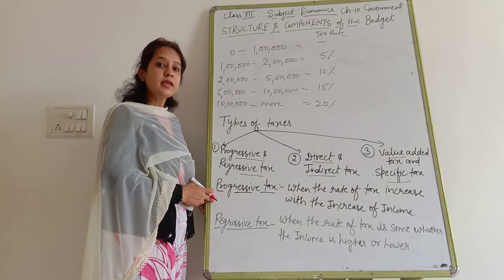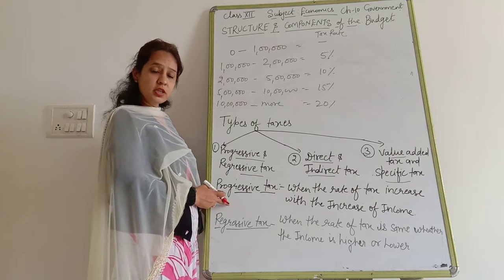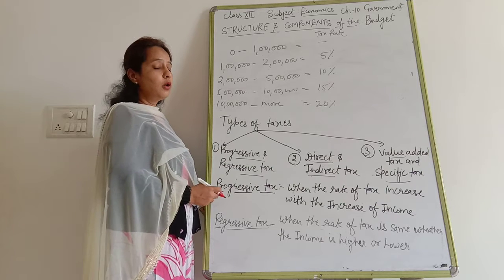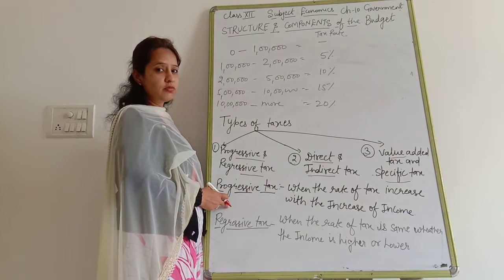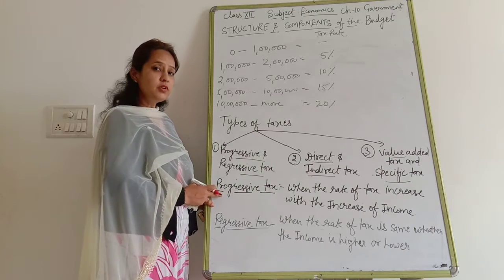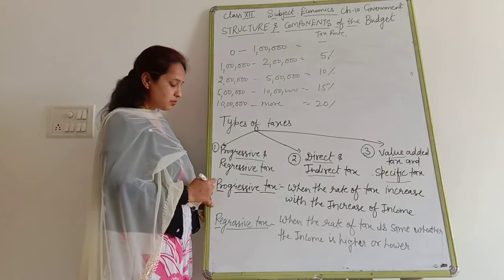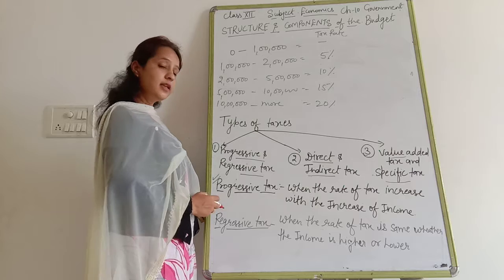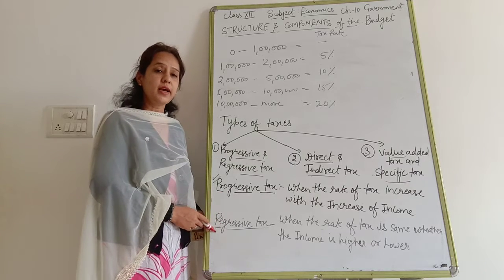In this tax, there is a greater burden on the richer section of society and a lower burden on the poorer section of society. So in India, which kind of tax have we adopted? Progressive tax. Clear? Next tax, that is regressive tax.